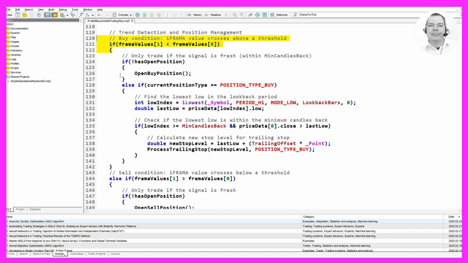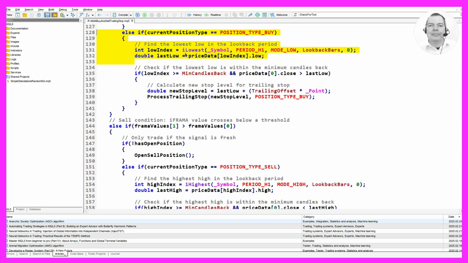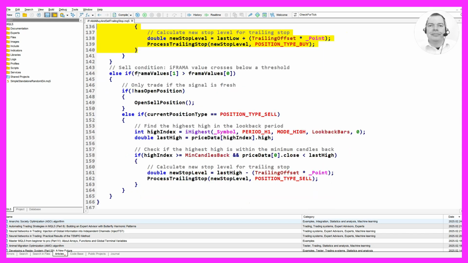Now we move on to trend detection and position management. The buy condition is triggered when the iFRAMA value crosses above a threshold. If we do not have an open position, we call the open buy position function to open a new buy position. If we already have a buy position, we find the lowest low in the lookback period using the iLowest function. We check if this lowest low is within the minimum candles back and if the current close price is greater than the last low. If these conditions are met, we calculate a new stop level for the trailing stop and call the process trailing stop function.